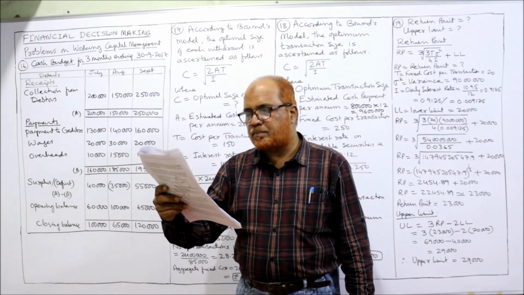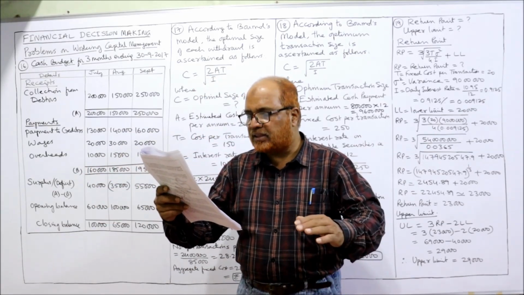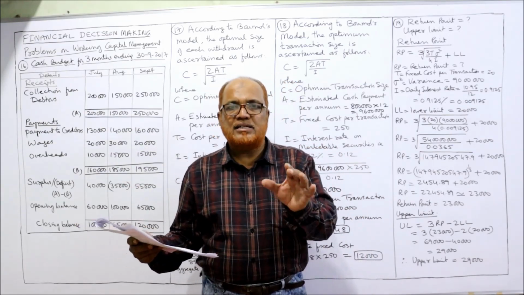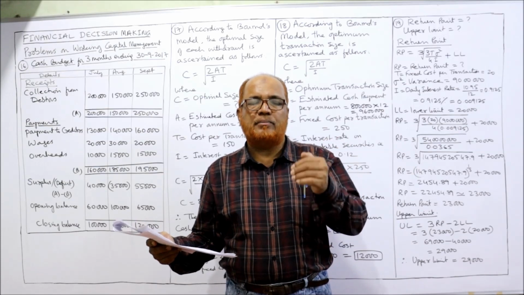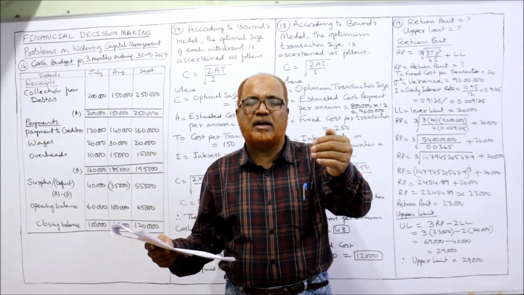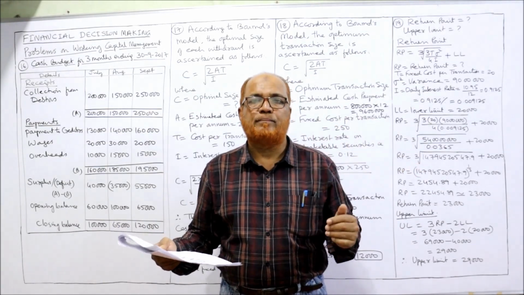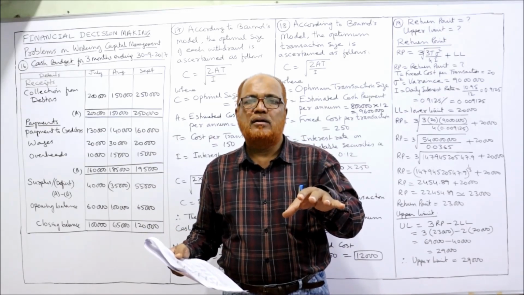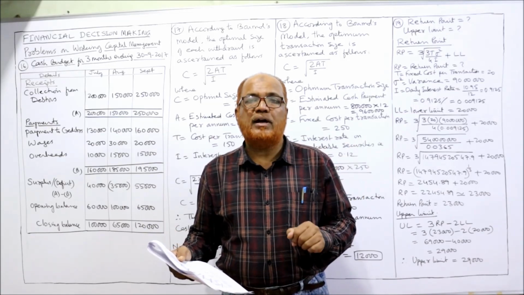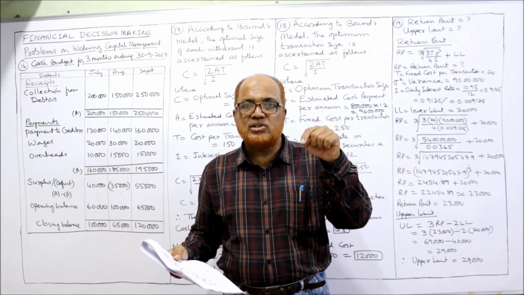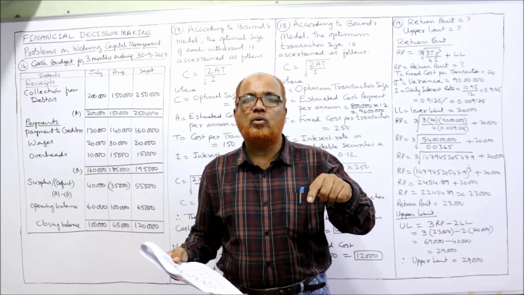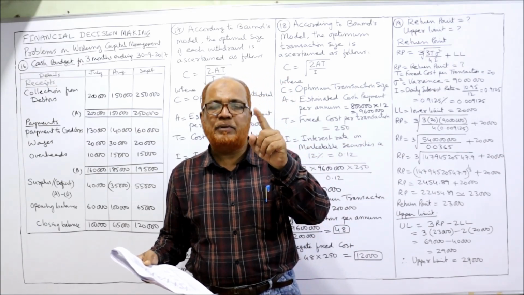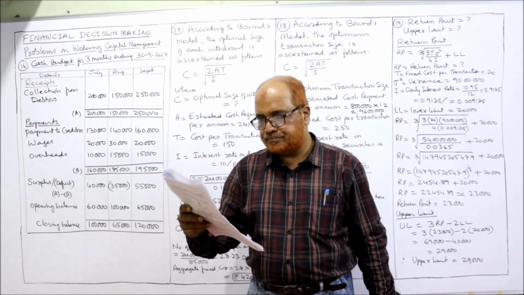Debtors, credit sales pay in the month following the month of sales. Here the credit sales are collected, that means the amounts are collected from debtors in the next month. For example, if credit sales are made in January, then in February the amount will be collected. The credit sales of February will be collected in March. Like that, 1 month credit period is allowed to debtors.